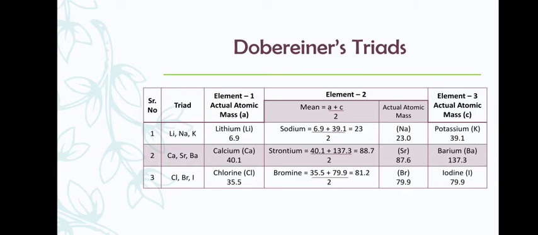Correct? In your book, on page number 16, there is a Dobereiner's triads question given. Identify Dobereiner's triads from the following groups of elements having similar chemical properties. So please do solve that question.